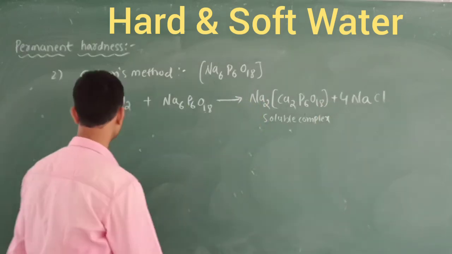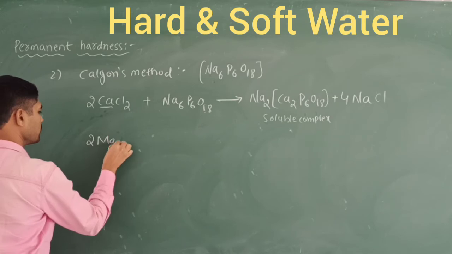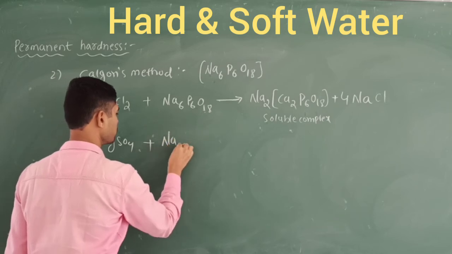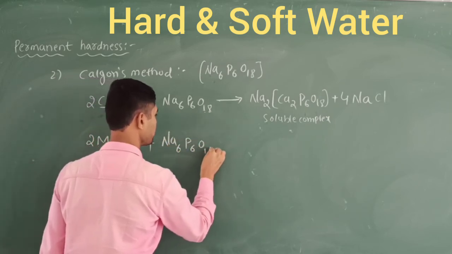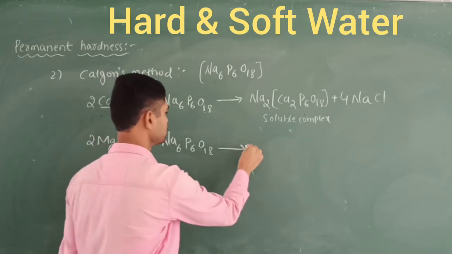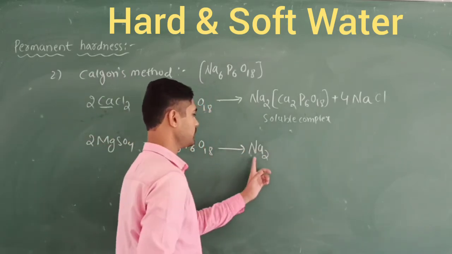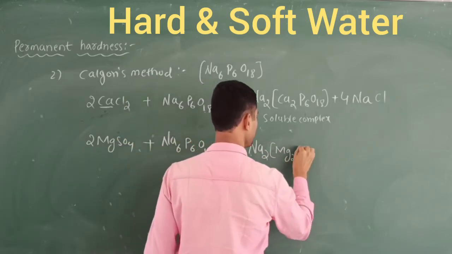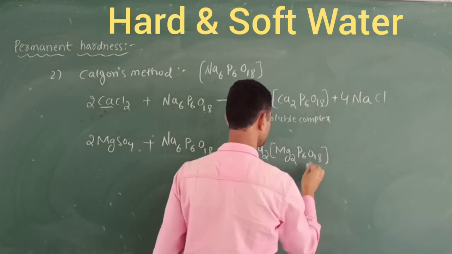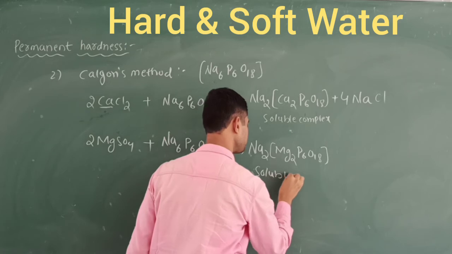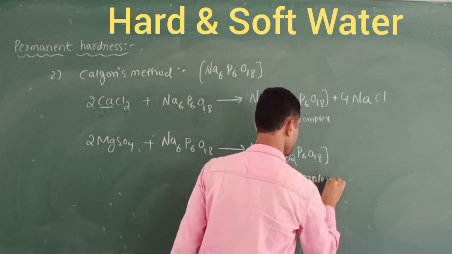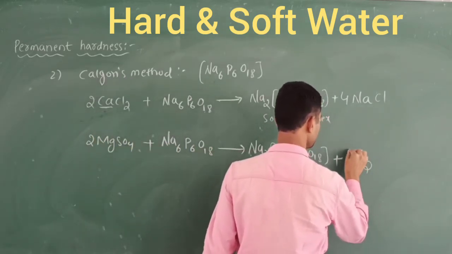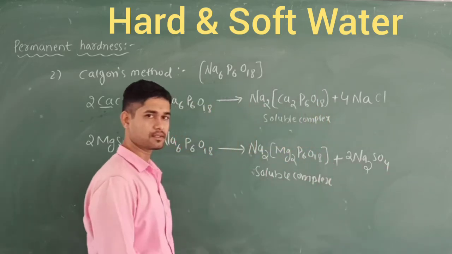So let's take one more example, that is called magnesium sulfate. We are going to use this magnesium sulfate with the Calgon's, that name is called sodium hexametaphosphate, which is going to be treated here. So once again the same method, I am going to take Na2 outside, and inside the bracket we are going to introduce Mg2P6O18. So this is called soluble complex. So what is the left out here? Out of Na2, I am going to write 2Na sulfate. So now everything is balanced out.